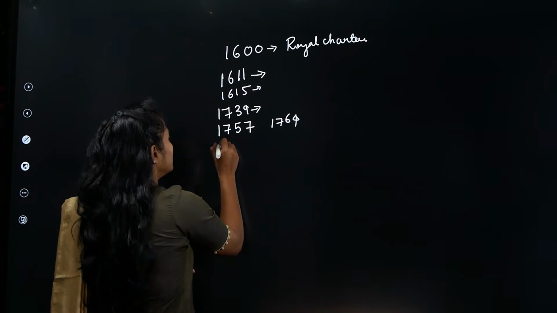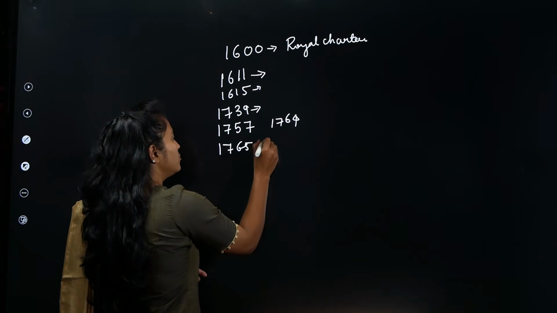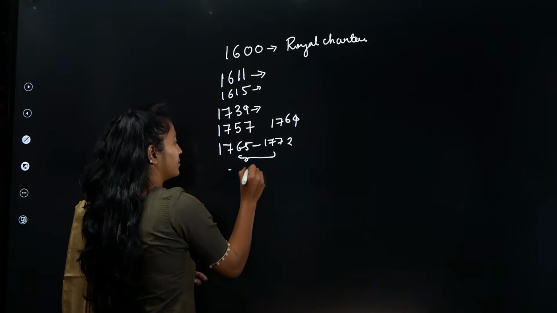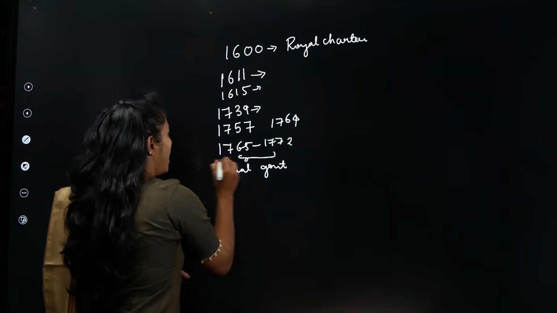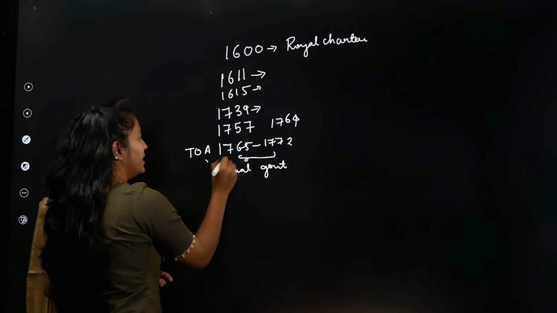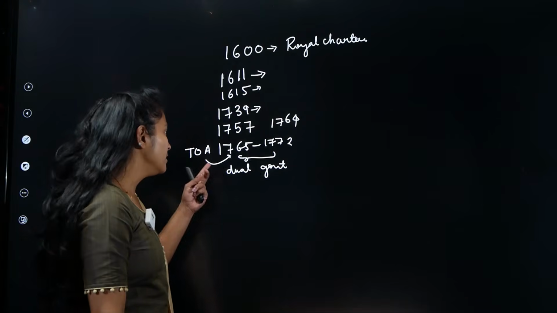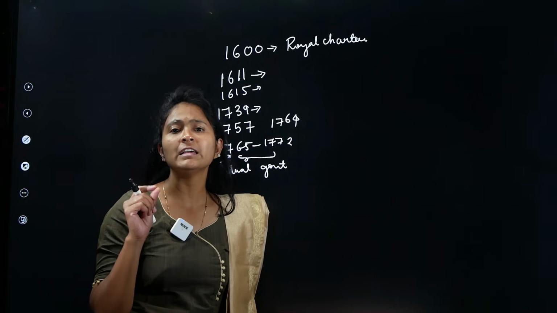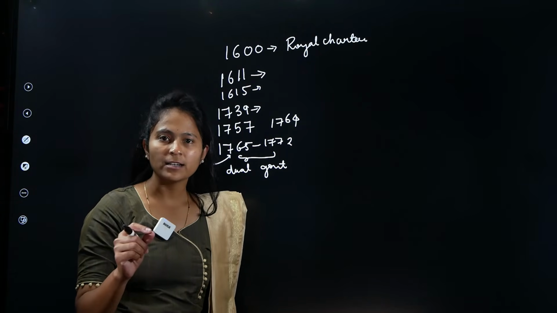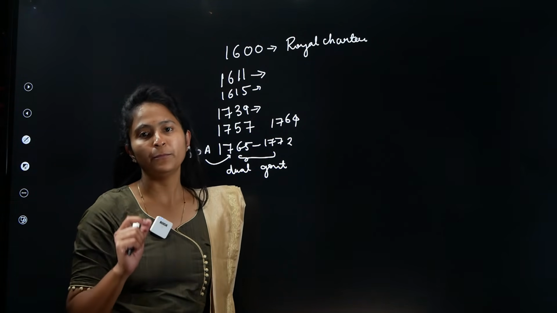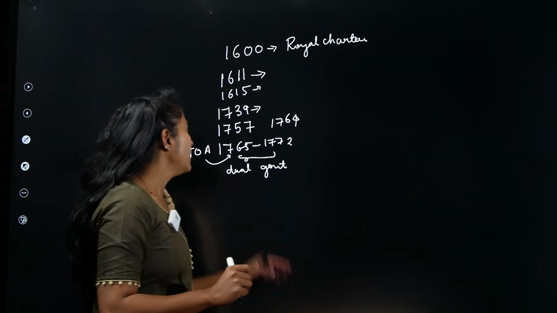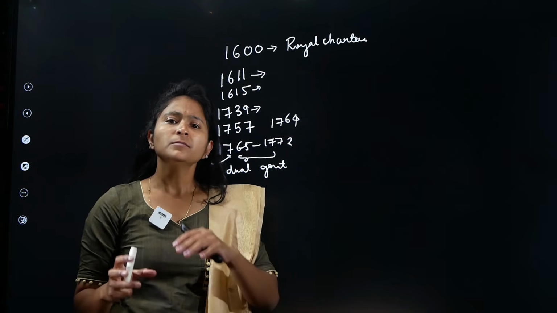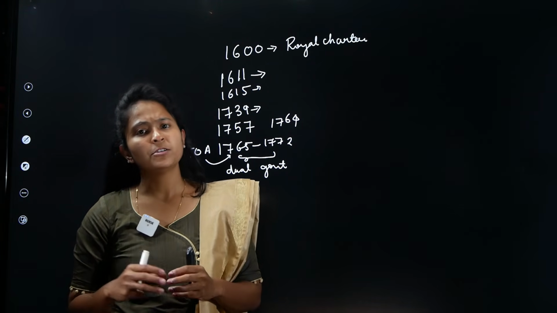1764. The next important thing that we need to understand here is that from 1765 to 1772, there will be dual government, and this is also called the Treaty of Allahabad, signed in 1765. Under this, the British East India Company gets the Diwani rights, that is, they can collect the taxes, and the administration was seen by the Mughal emperor, Shah Alam II. Because of this, these people will be having a dual government. The tax was collected by somebody else and the administration was done by somebody else.